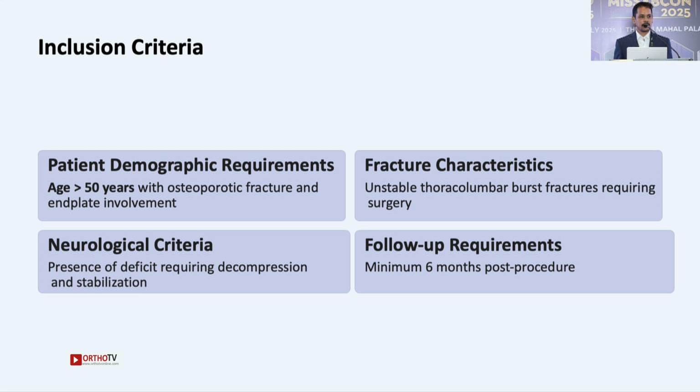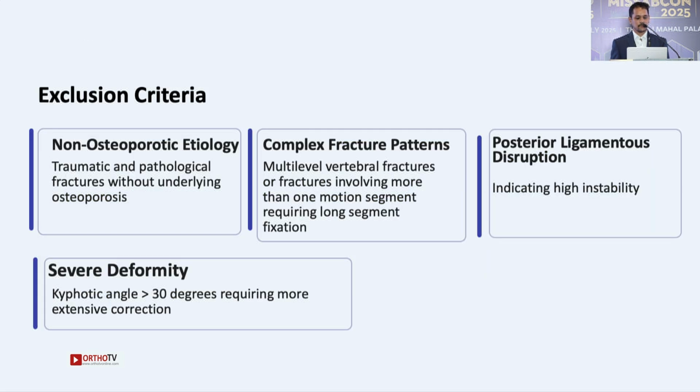Inclusion criteria: more than 50 years with osteoporotic fracture, unstable thoracolumbar burst fracture, neurological deficit, and a minimum of 6 months post-op. Exclusion criteria would be non-osteoporotic fractures, which include traumatic and pathological fractures, and complex and multi-level fractures, which ultimately require a long segment fixation, as well as posterior ligamentous disruption and kyphotic angle of more than 30 degrees.